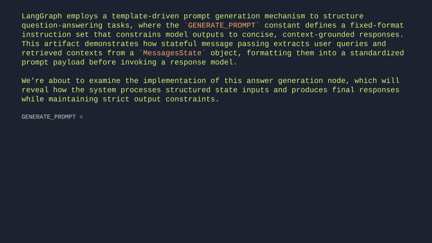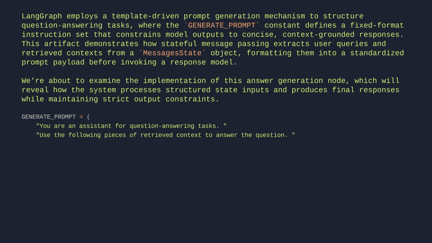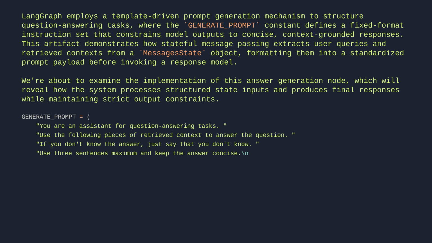Generate prompt equals: You are an assistant for question answering tasks. Use the following pieces of retrieved context to answer the question. If you don't know the answer, just say that you don't know. Use 3 sentences maximum and keep the answer concise. \n Question: \n